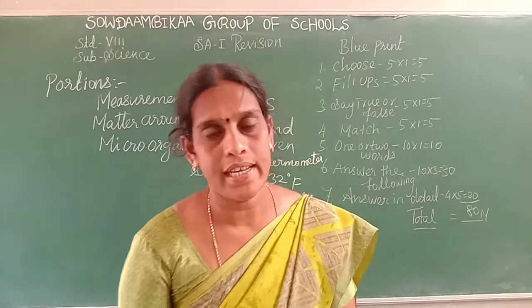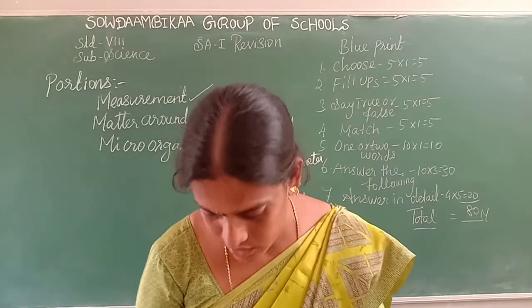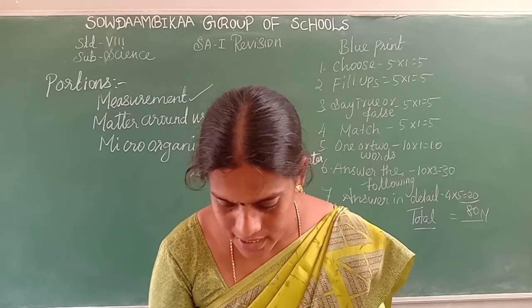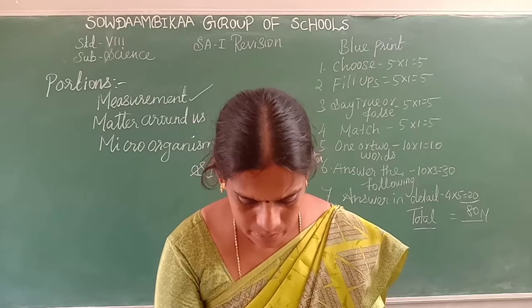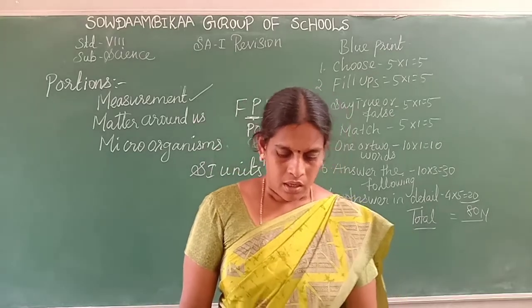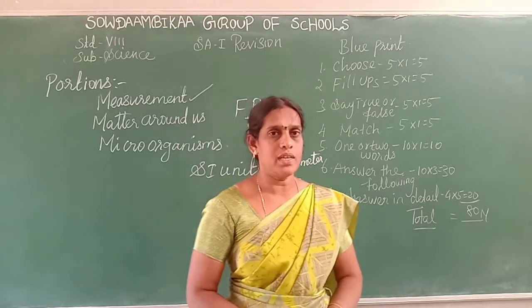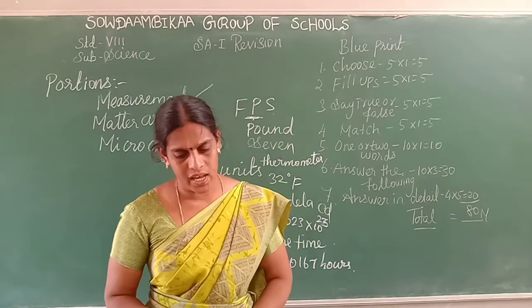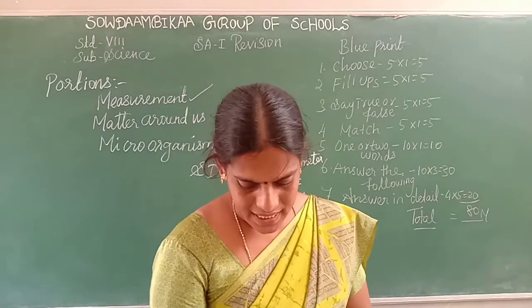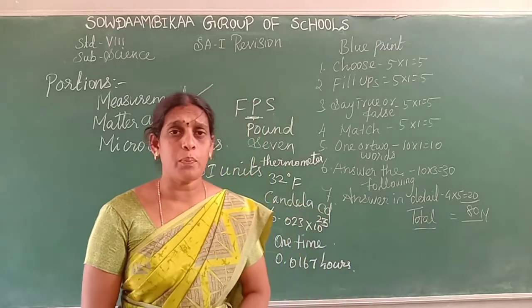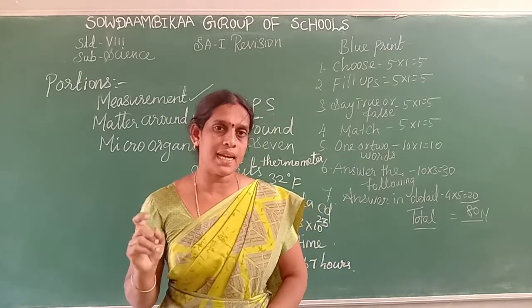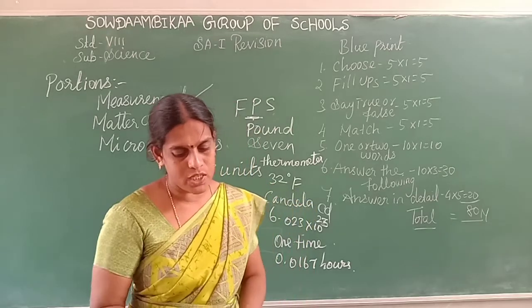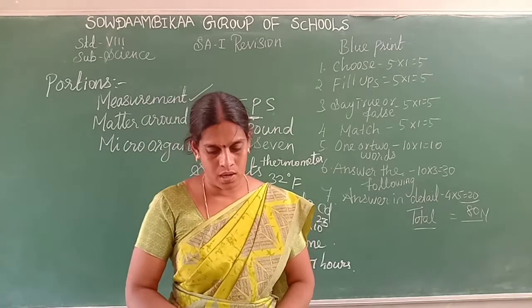Okay, I think all are clear about the first lesson. Read well. Okay, next lesson, matter around us. Yes, what is meant by matter? Nothing but in the universe all the things are made up of matter. Okay, the matter can be defined as anything which occupies space. What is the definition for the matter? Matter can be defined as anything which occupies space, a volume and mass.